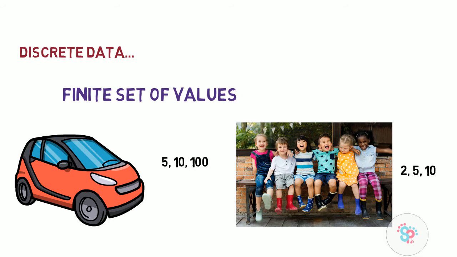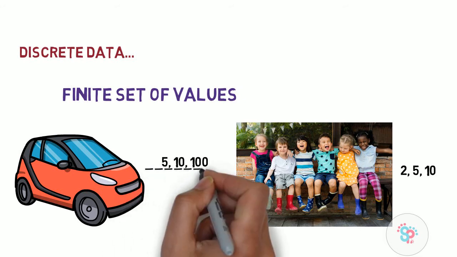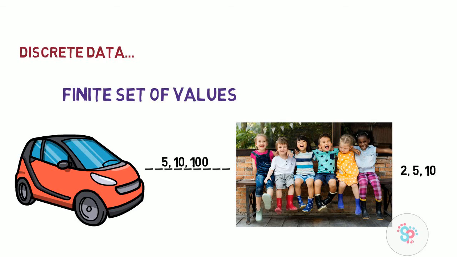Okay. In other words, discrete data is a type of numerical data with countable elements. Okay. It is typically counted in whole numbers and there is nothing like a half value. There is nothing like a 0.5, 0.2. There is nothing like that. It can't be broken down into smaller units. The discrete values cannot be subdivided into parts.